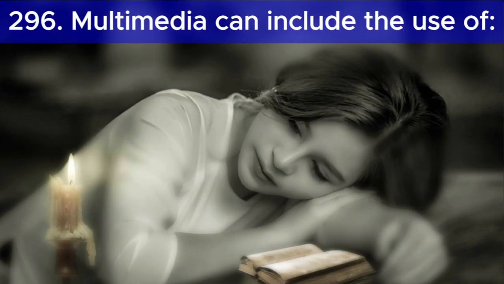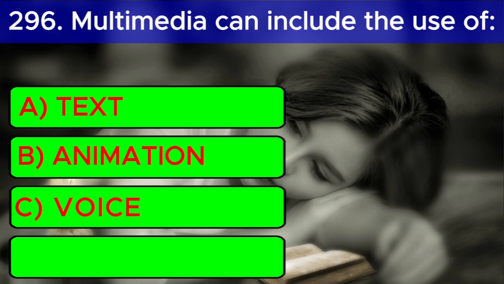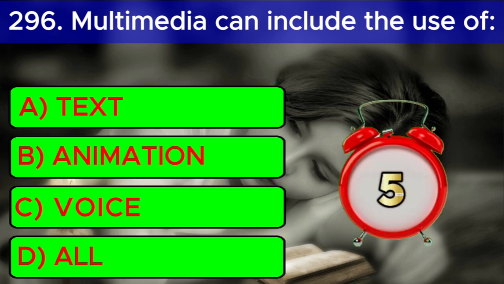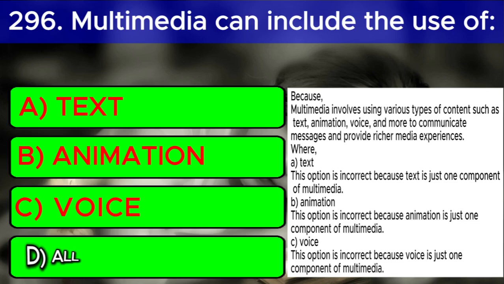Question number 7. Multimedia can include the use of: A. Text, B. Animation, C. Voice, D. All. And the correct answer is D. All. Because multimedia involves using various types of content such as text, animation, voice, and more to communicate messages and provide richer media experiences.